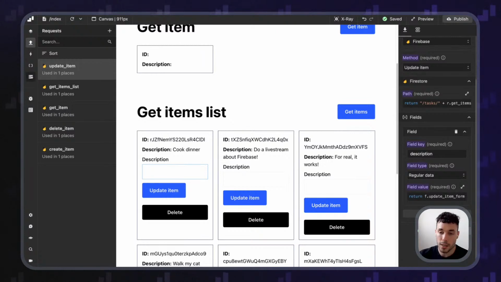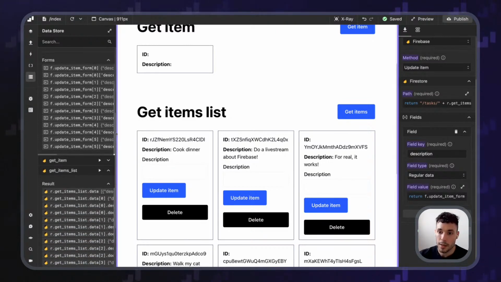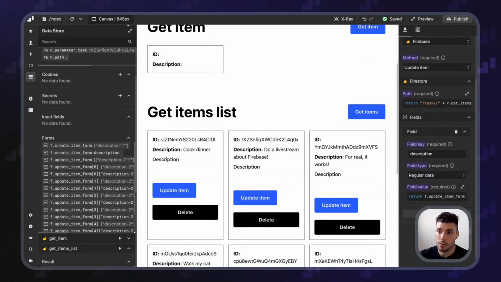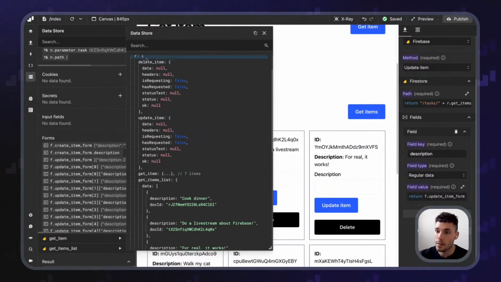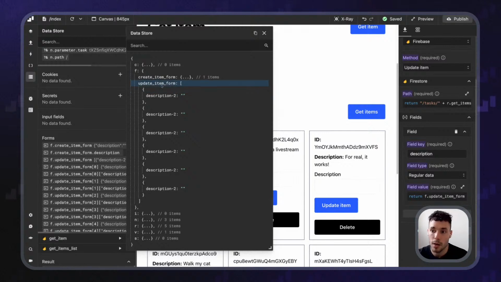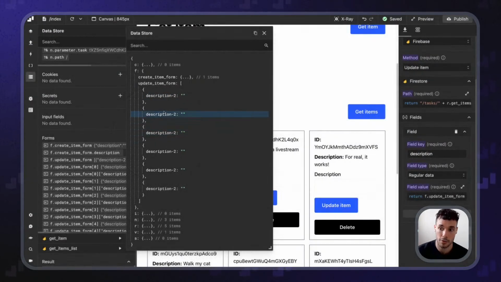So if you check, one second, if we go in here, right, now we've got a bunch of forms like this. Actually, let me expand it. Let's close everything. If I inspect the forms, like this, you will see how update item form, it's not a single value, it's multiple values. And the reason is because each of the items has a dedicated form. So the first item would be the first form, the second item would be the second form, the third item would be the third form, etc. So we want to get this data using the index as well.